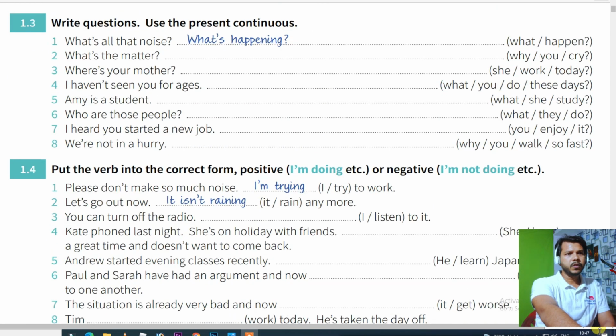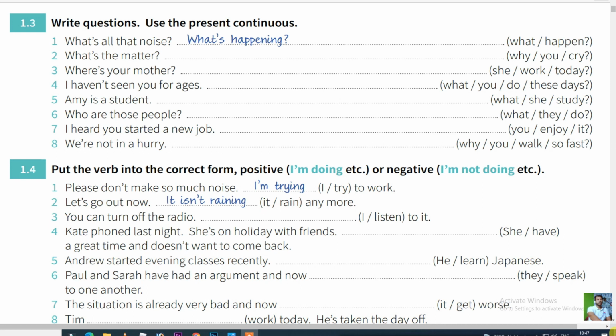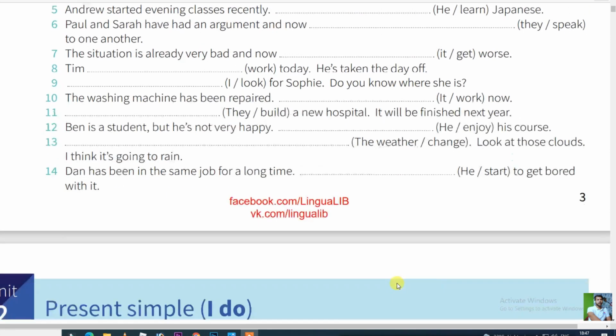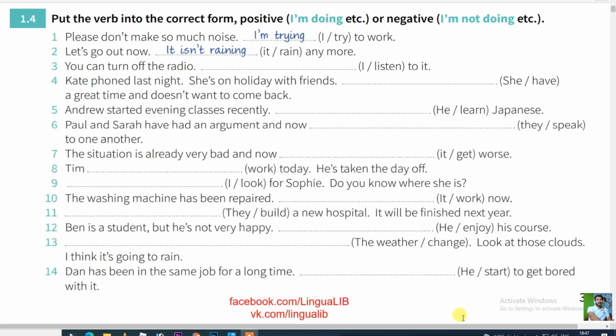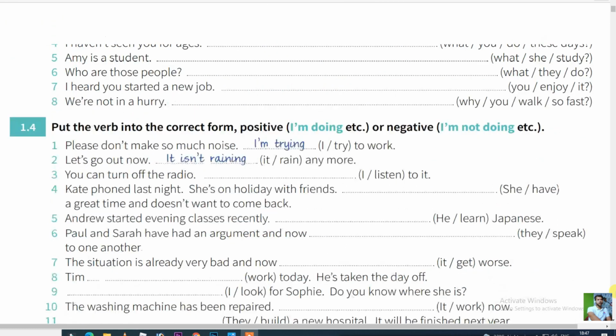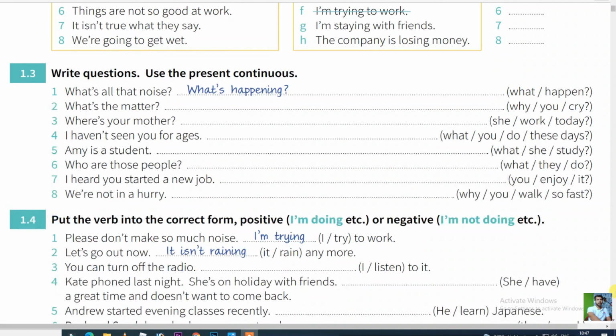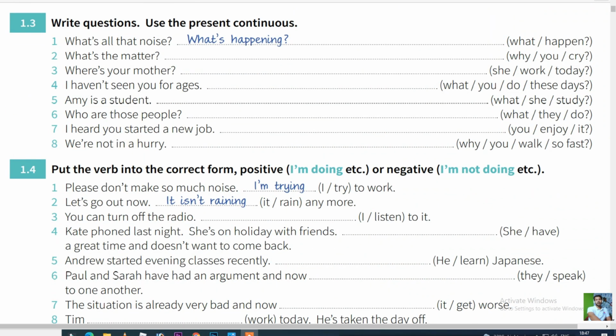Okay, can you take the screenshot of it? Now if you want, you can take the screenshot like this. Okay, these 14 questions and these 8 questions.